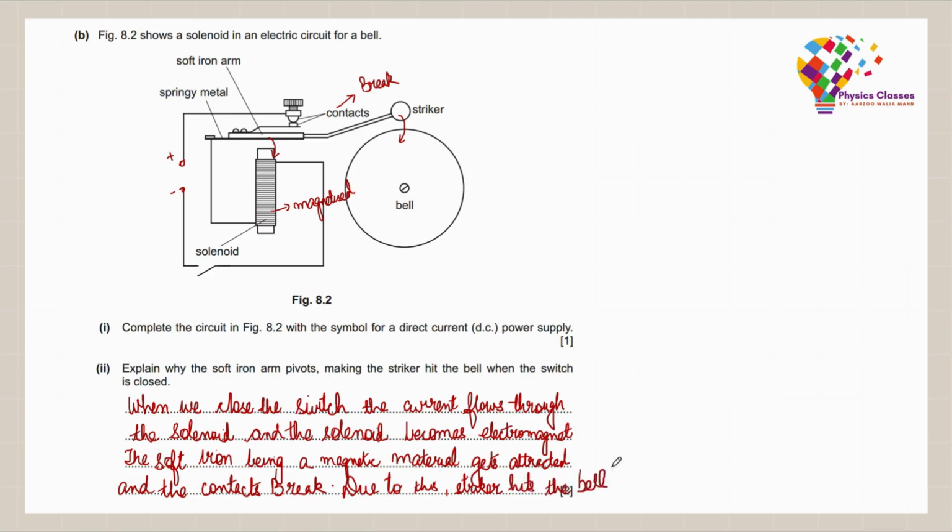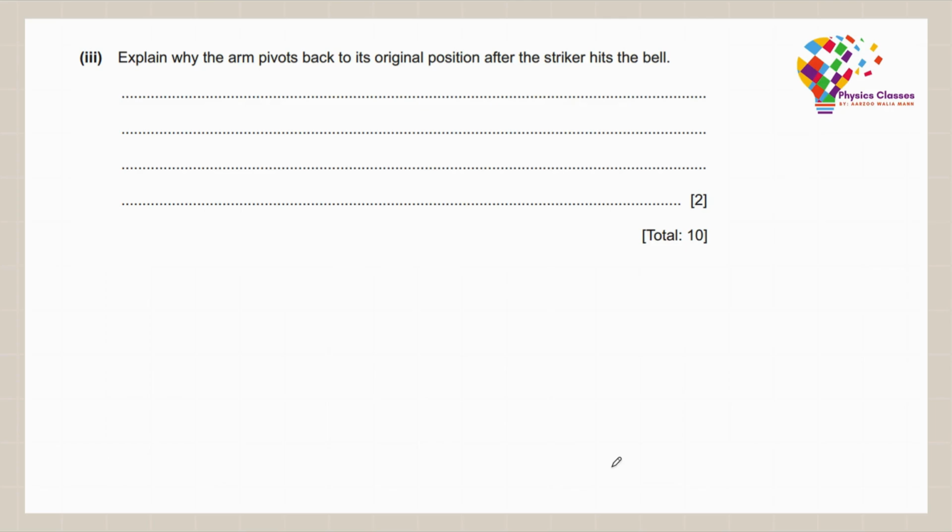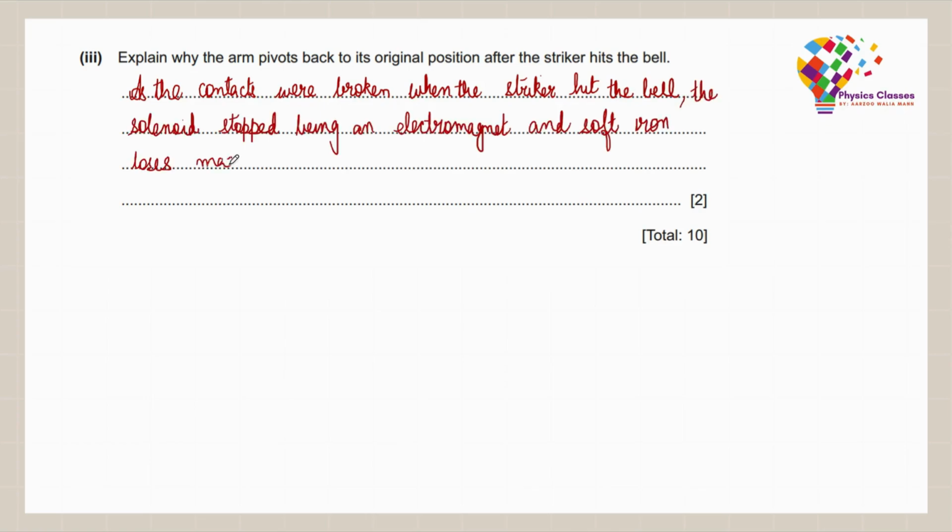Explain why the arm pivots back to its original position after the striker hits the bell. Now, as the contacts were broken when the striker hit the bell, the solenoid stopped being an electromagnet and the soft iron loses magnetism, due to which the pivot goes back to the original position. So that's all for this one. We are done with question 8. Now let's move on to question number 9.